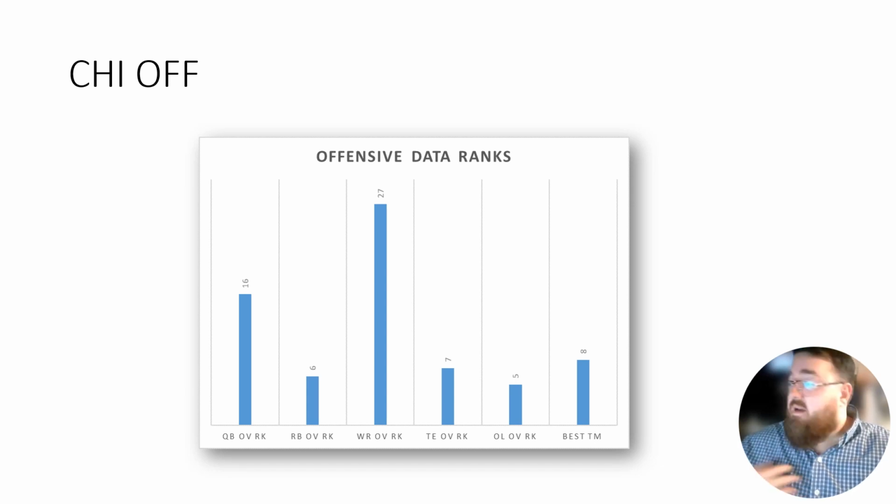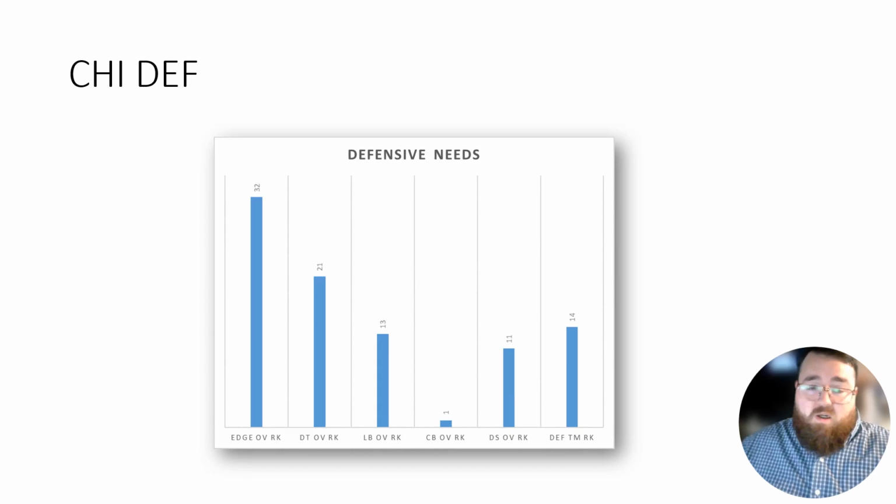We all know that. They do need a wide receiver. And in terms of defense, they have edge rusher issues. They definitely need some edge rushers. They need some defensive tackles, and they also could use some linebacker depth and some safety depth, here and there. But their defense is pretty decent, all things considered, except for the edge and the defensive tackle position.